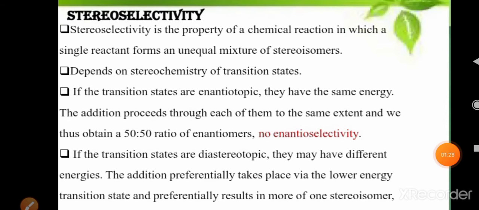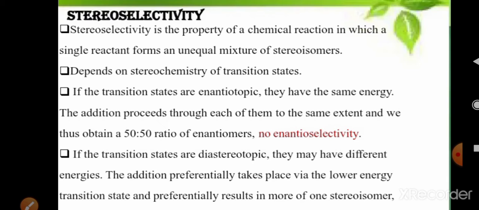Now let us know about the stereoselectivity in this Sharpless asymmetric epoxidation. Stereoselectivity is a property of a chemical reaction in which a single reactant forms an unequal mixture of stereoisomers, and this depends upon the stereochemistry of the transition state.